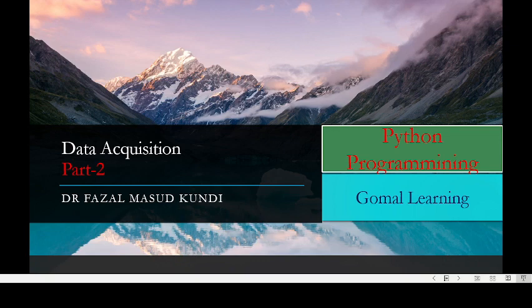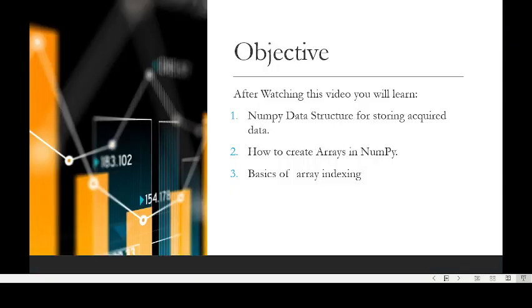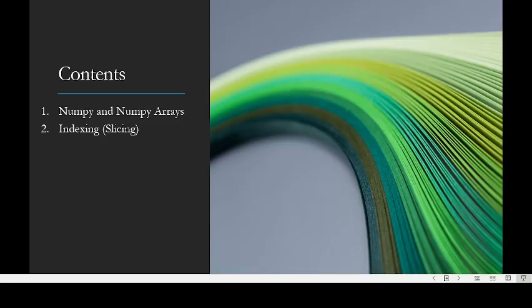Arrays, linked lists, and stacks are the most commonly used data structures in many applications. Other examples of data structures are Python list, tuple, and dictionaries, pandas series, and data frame. After watching this video, you will learn NumPy data structures for storing acquired data, how to create an array in NumPy, and the basics of array indexing. Before acquiring data, we will discuss the most commonly used data structures in the machine learning and data science community, and we will also discuss related concepts of data structures such as indexing.